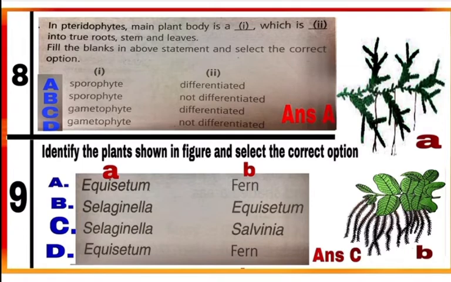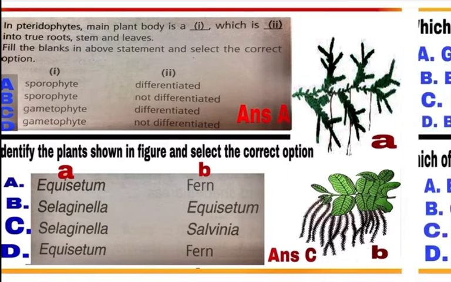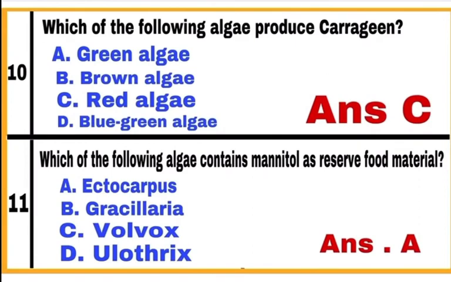Question 9. Identify the plants shown in figure and select the correct option. Option C is correct. A is Selaginella and B is Salvinia. Both these plants are pteridophytes. Question 10. Which of the following algae produce carrageen? Option C is correct. Carrageen is produced by red algae.